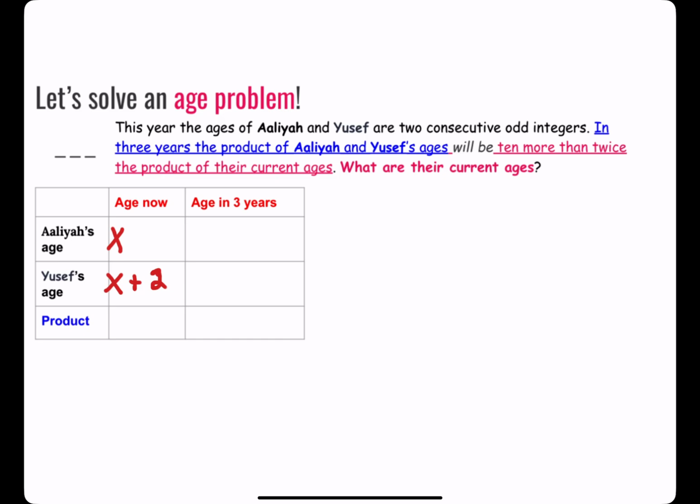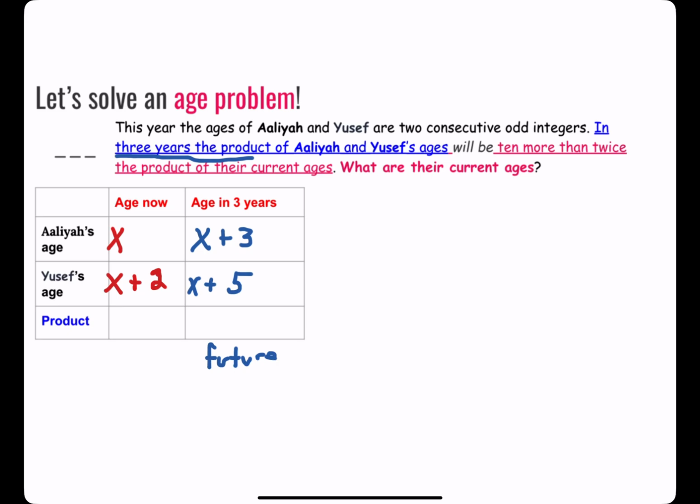And now we talk about the future in 3 years. So in 3 years into the future, Ayala is going to be her present age, x, plus 3. And Yusuf is going to be his present age, x plus 2, plus 3. But wait a minute. 2 plus 3 is 5. So let's just combine 2 plus 3 and make his future age x plus 5.